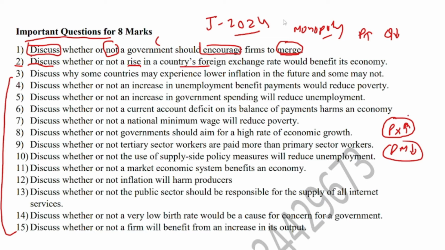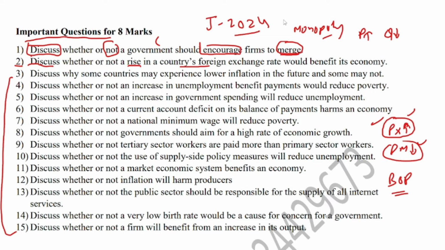So export earnings will rise, import payments will fall in the short run, so it will lead to a favorable balance of payment position. So balance of payment will move to surplus. When export earnings are more than import payments, it gives a favorable balance of payment position. And secondly, the export industry will flourish, and it will lead to an increase in employment in the country, and the government will get more tax revenue as well.